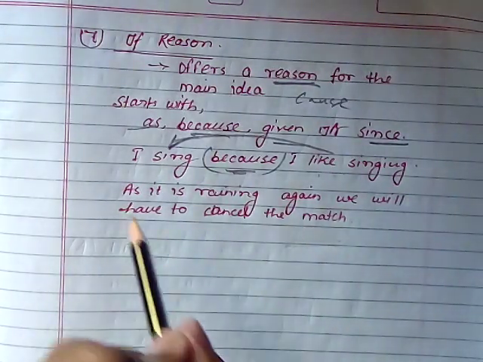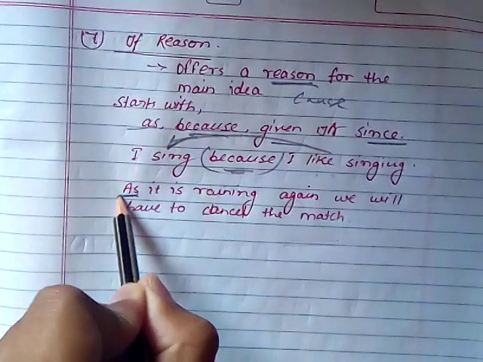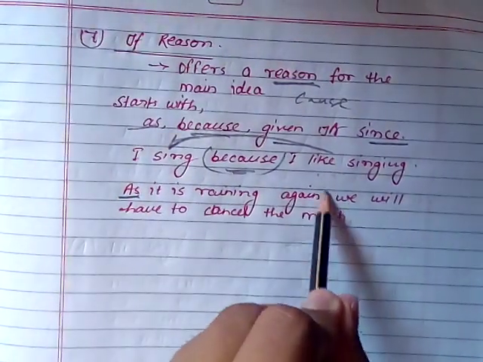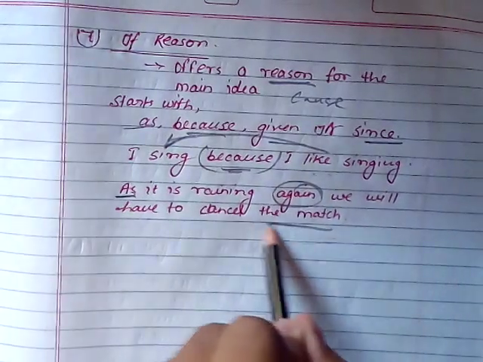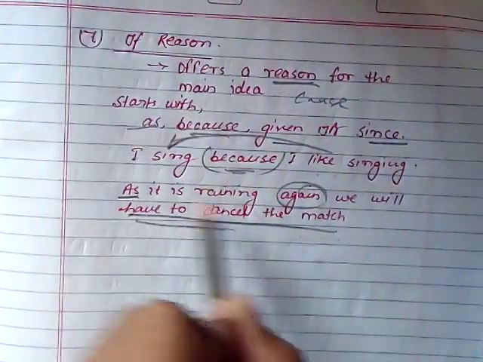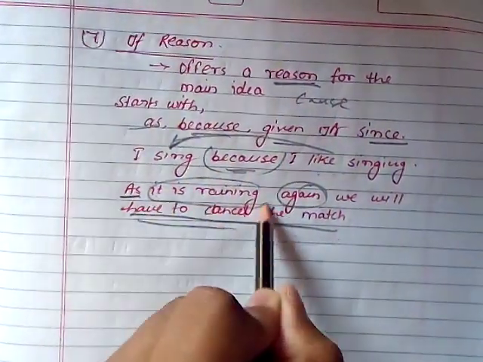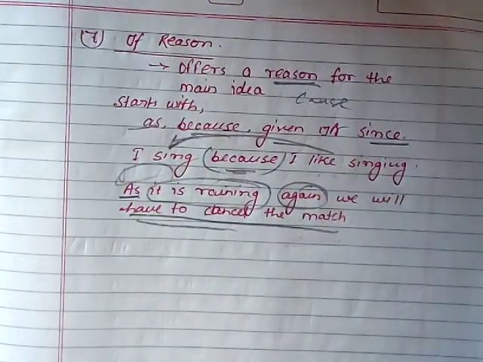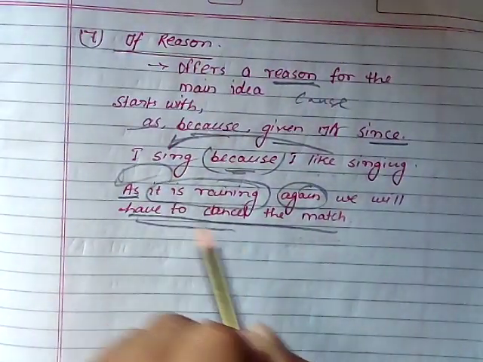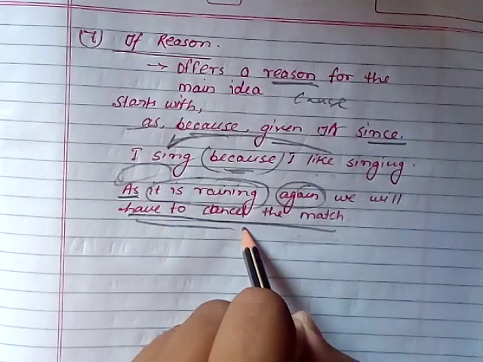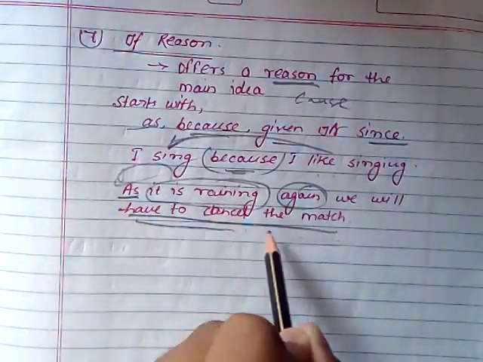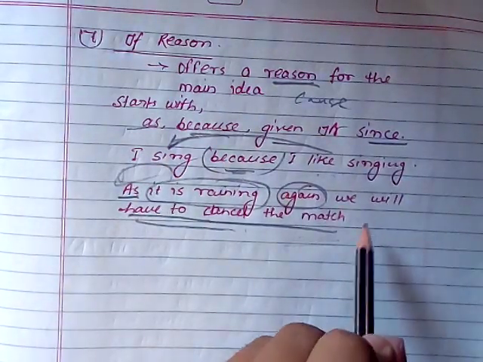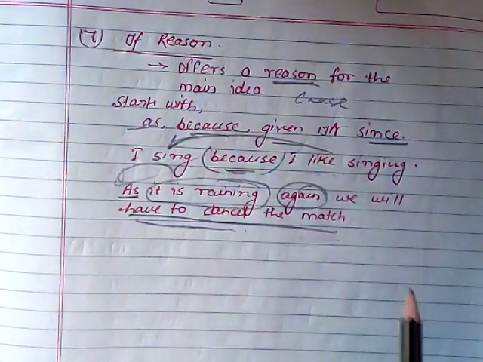Okay, similarly here: as it is raining, the rain has started, we will have to cancel the match. What is the reason for cancelling the match? It is represented by this clause which starts with the word as. This is called the adverbial clause of reason. Understood? This part represents the reason for the other, that is called reason or cause.